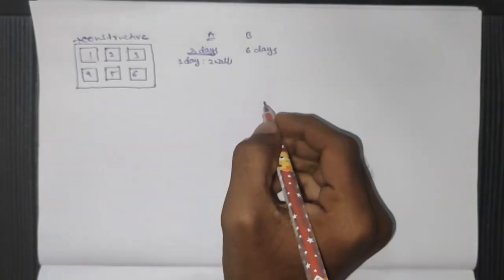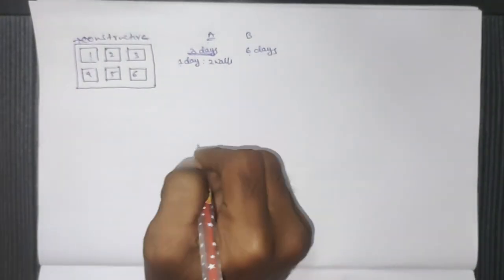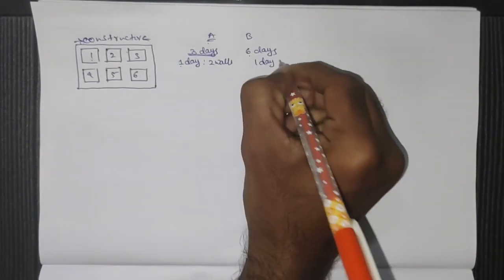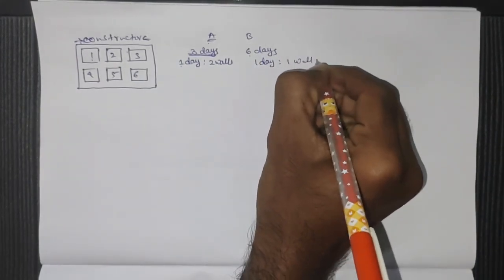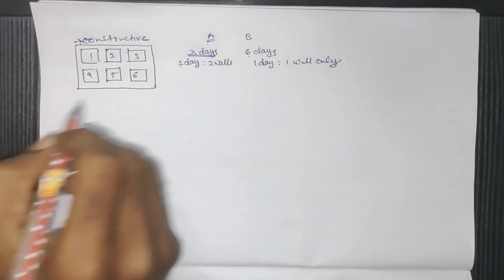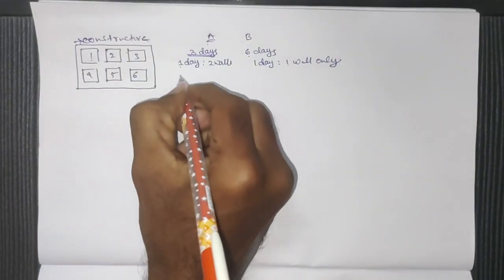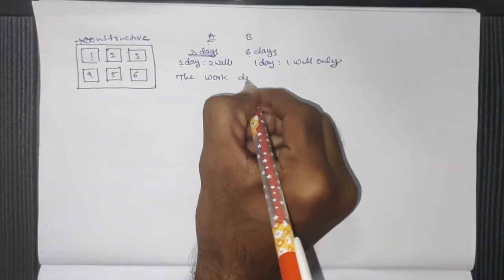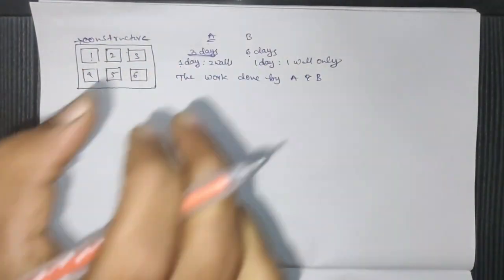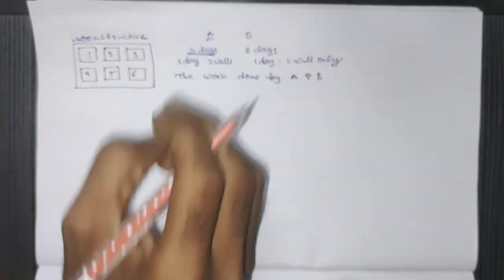But here B needs 6 days for 6 walls, so in 1 day he can construct one wall only. So the work done by A and B, that is nothing but their capacities, the capacities to do a work in one day.